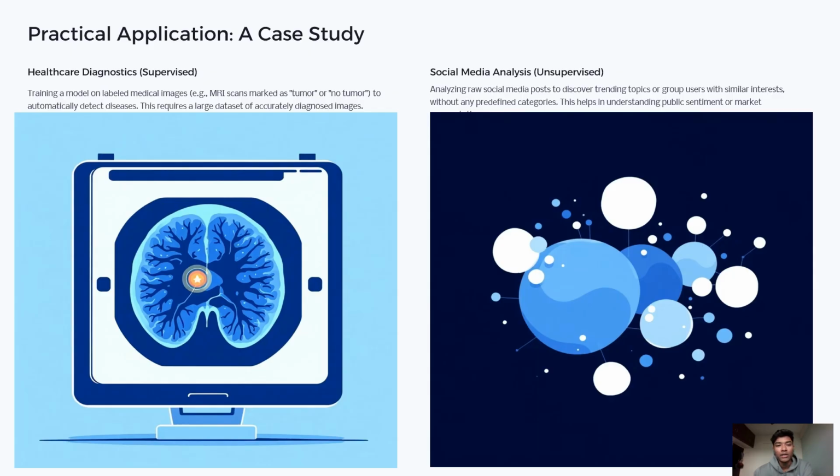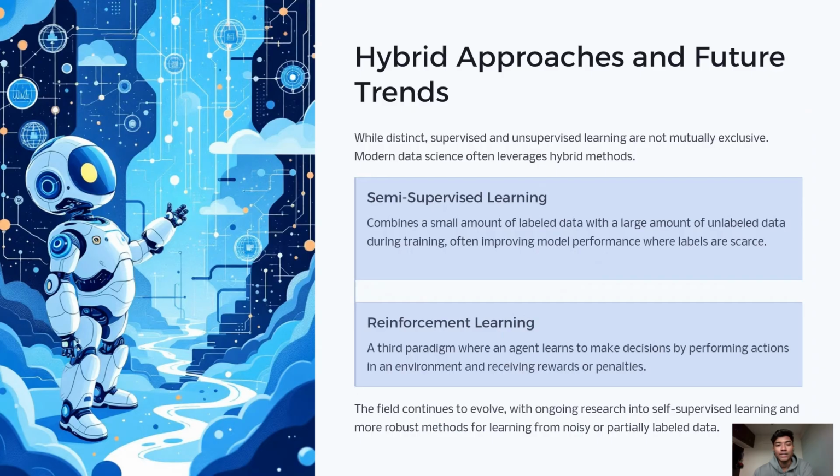There are also hybrid approaches. In modern data science, we often combine these techniques. Semi-supervised learning uses a small amount of labeled data with a large amount of unlabeled data. Then reinforcement learning is another approach where an agent learns by receiving rewards or penalties. The field is evolving rapidly, especially with self-supervised learning gaining popularity.